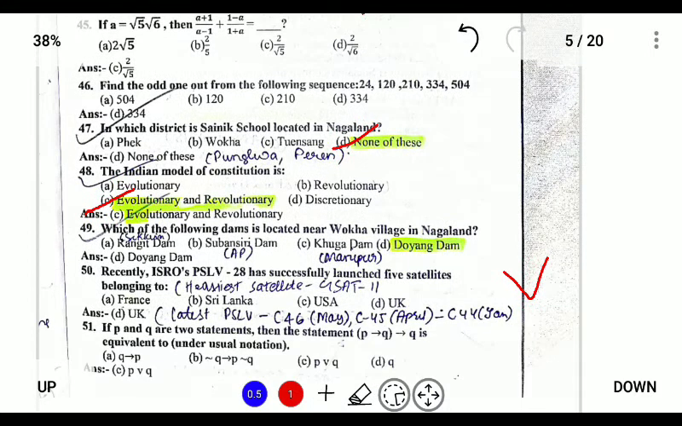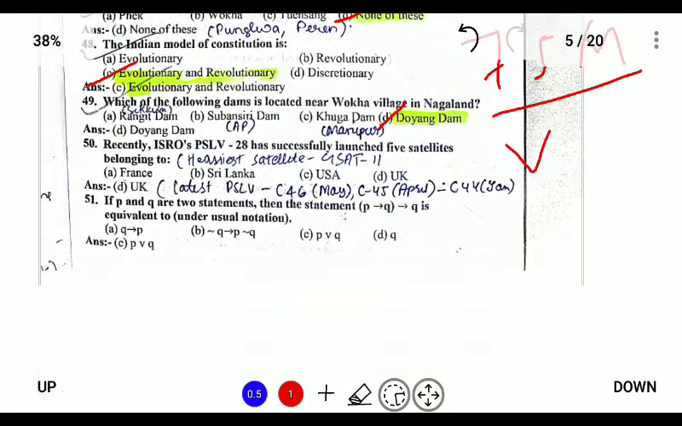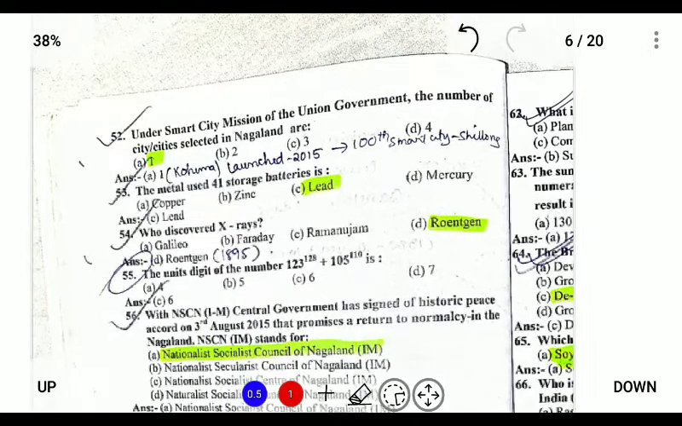Next, which of the following dams is located near Wokha? It is the Doyang River dam, and it produces about 75 megawatts of energy. Next, these are all current affairs and numericals. I'll be completing them in the later classes.